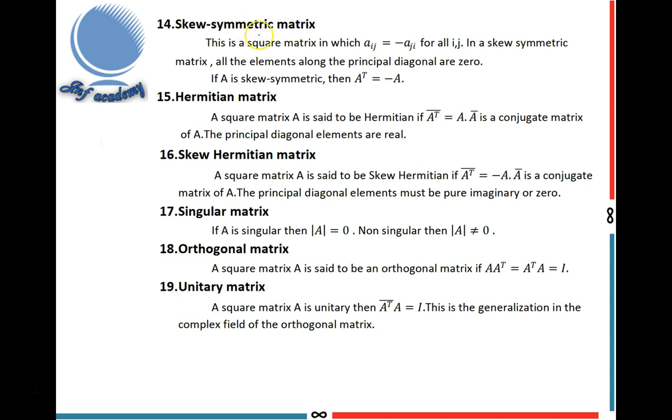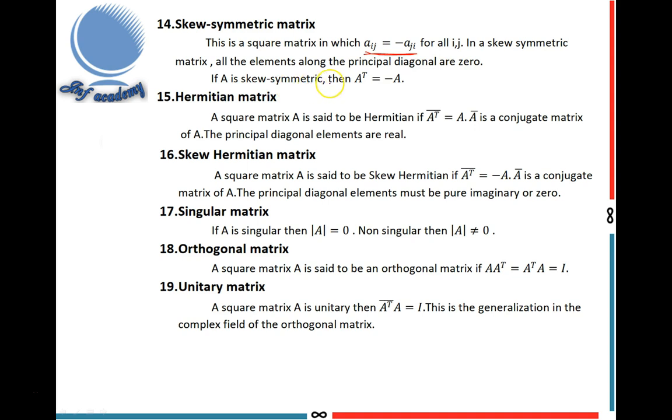Next, skew symmetric matrix. This is a square matrix in which Aij equal to minus Aji for all i, j. It means in a skew symmetric matrix all the elements along the principal diagonal are 0.